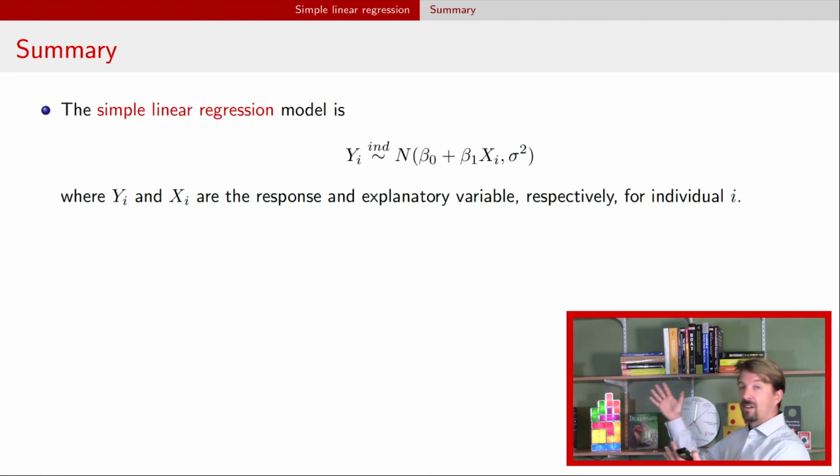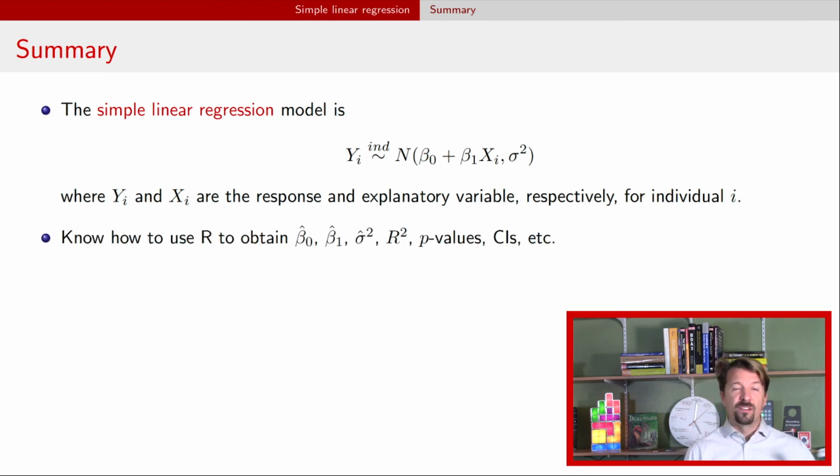All right, to summarize this video, we introduced a simple linear regression model. So that's just the model here. It's based on a normal distribution. We have a response variable and an explanatory variable. We went through all the details of calculating the quantities of interest. So point estimates for parameters in our model. We got the coefficient of determination. We went through calculating posterior probabilities and p-values and confidence and credible intervals.